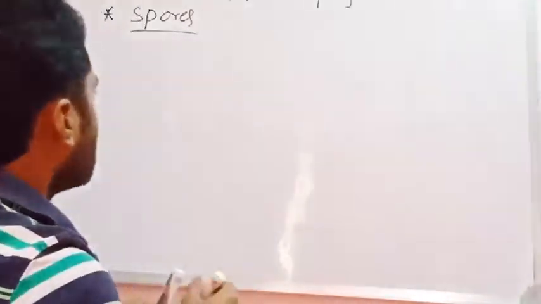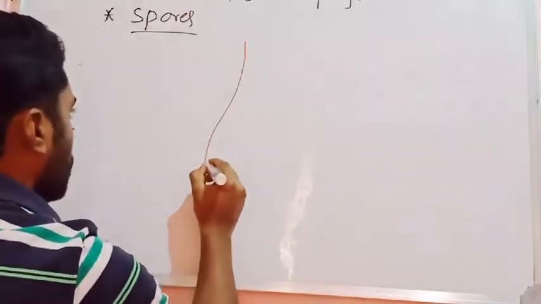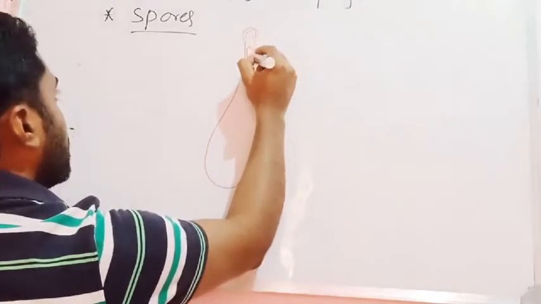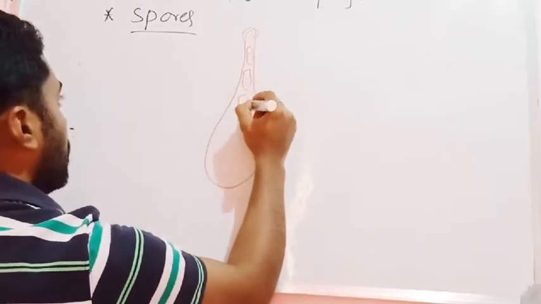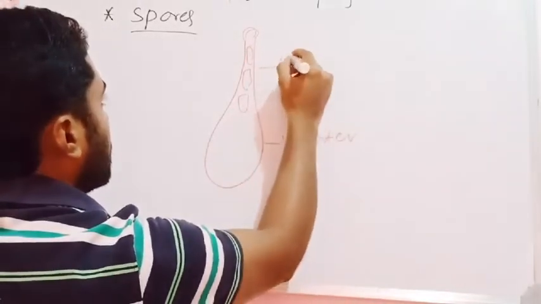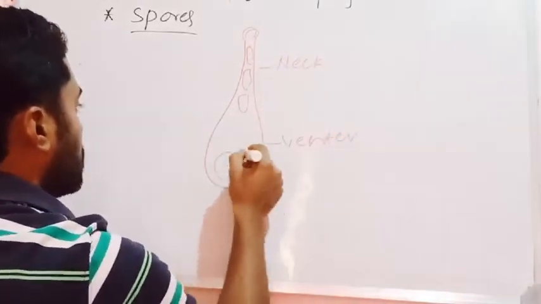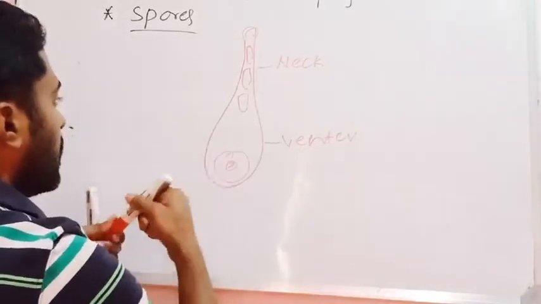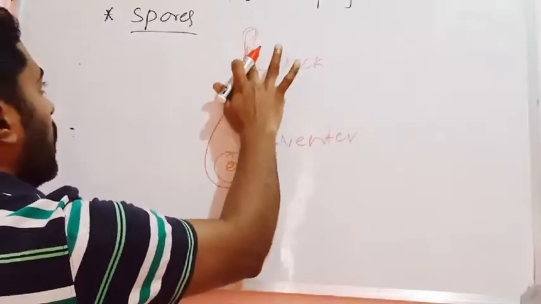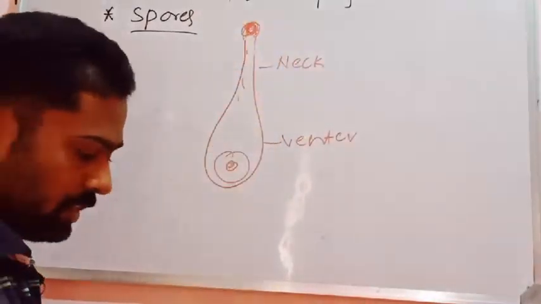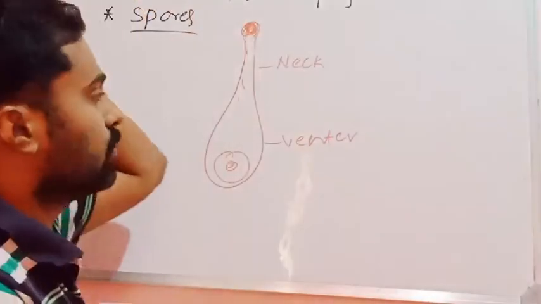Here the Archegonia is similar in structure to the bryophytes. It consists of a neck, where the neck is lined by neck canal cells, and a venter, and there is an egg at the base of the venter. During the time of fertilization, the venter canal cell and the neck canal cell all disintegrate and ooze out as a mucilaginous mass, in the form of a mucilage.